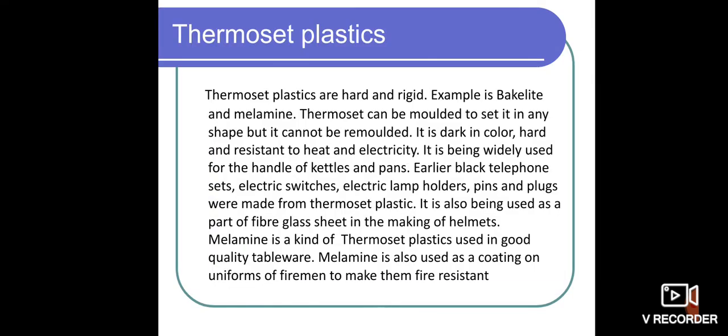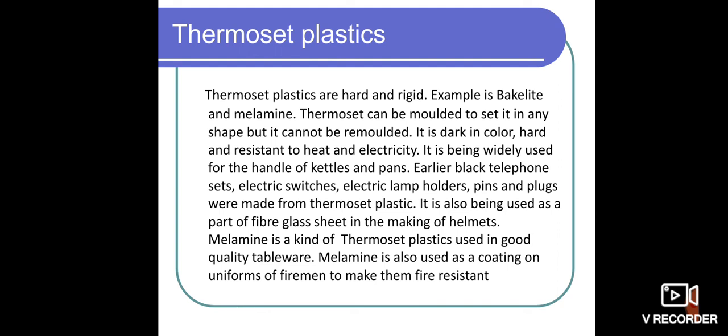Thermoset plastics. What is the nature of these thermoset plastics? See children, the thermoset plastics are hard and rigid, very hard in nature. The best examples for thermoset plastic are melamine and bakelite. So bakelite or melamine is a best example for thermoset plastic.